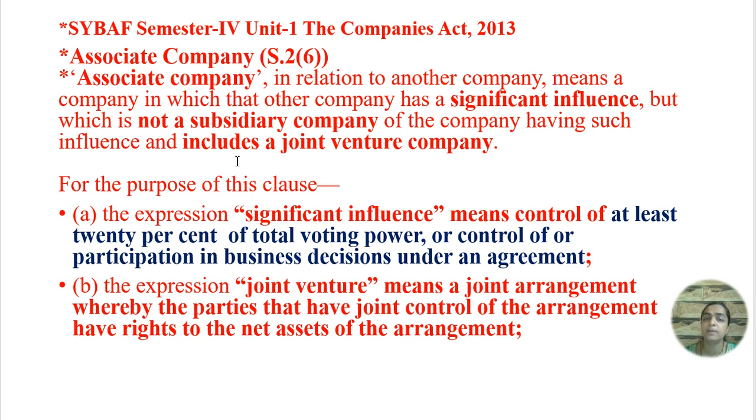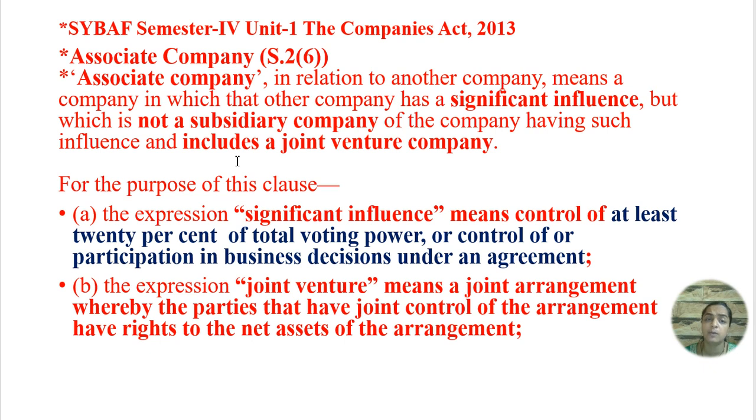So an associate company in relation to another company means a company in which that other company has significant influence. Influence means some power over it, but which is not a subsidiary company.